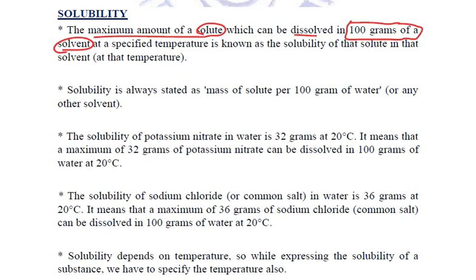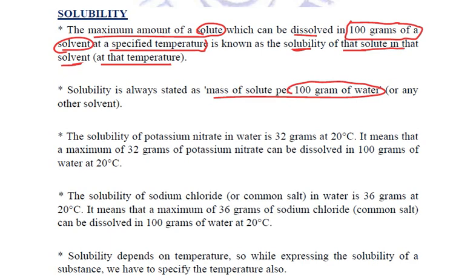If we are taking 100 grams of any particular solvent, then the maximum amount of solute which can possibly be dissolved in this 100 grams of solvent at a specified temperature is known as the solubility of that solute in that solvent at that particular temperature. Because we have just studied that solubility is affected with the increase or decrease in temperature. Now this solubility is always stated as mass of solute per 100 grams of water or any other solvent.